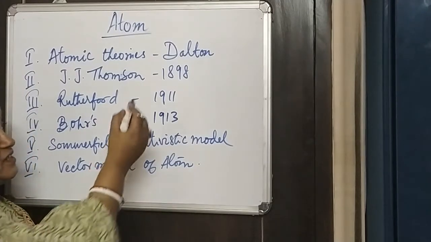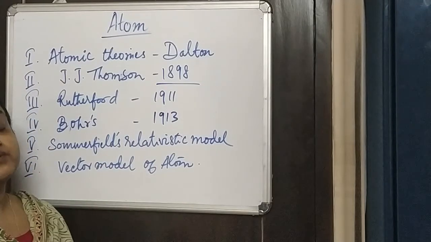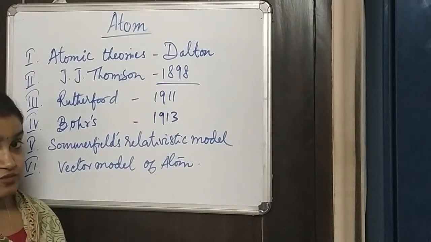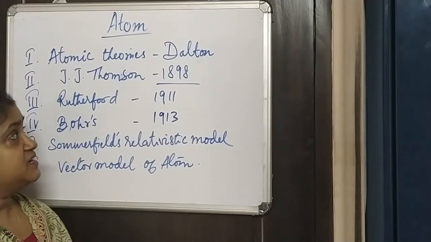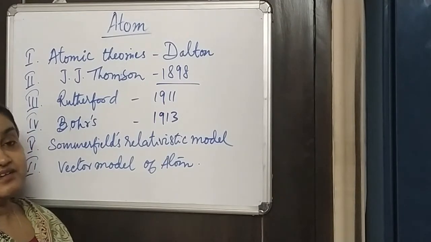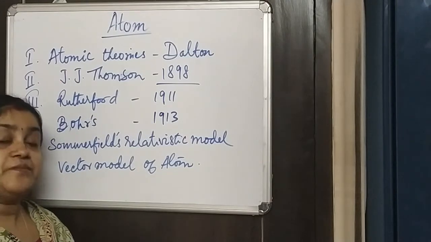Around 1898, Thomson was working with the electric discharge tube, which we have studied earlier, and he said that the electron exists and found that the electron is a subatomic particle.